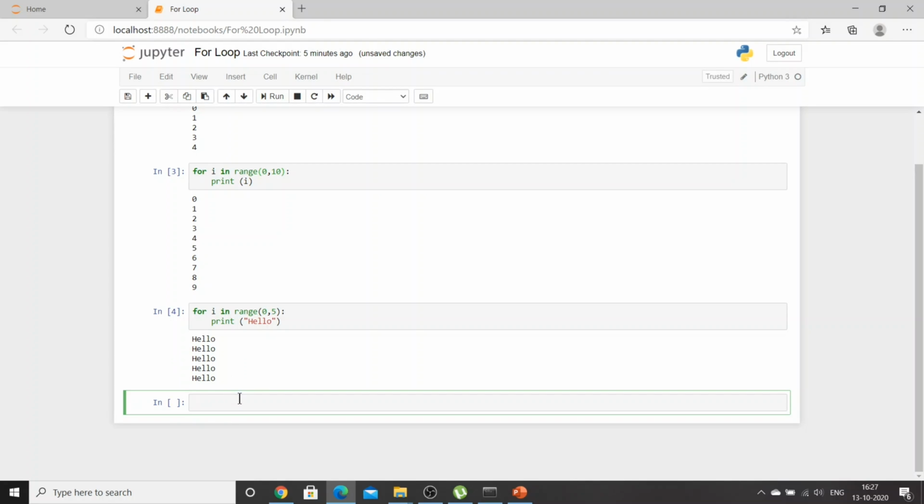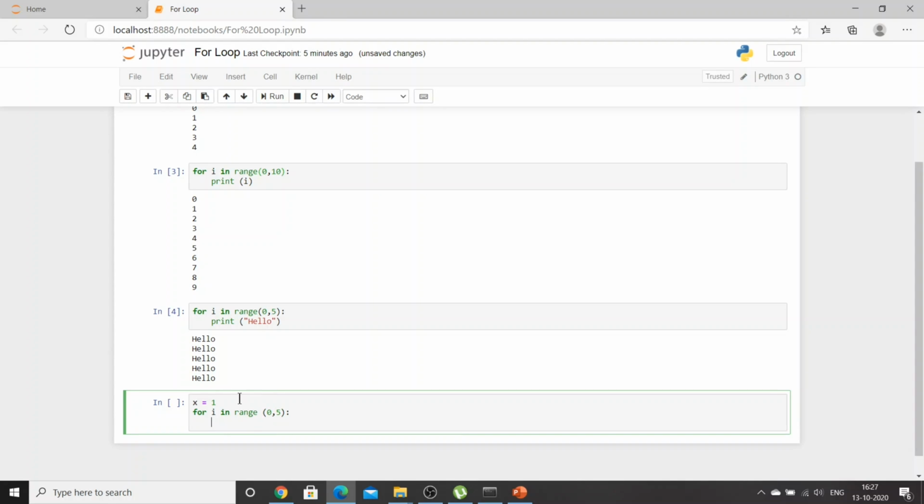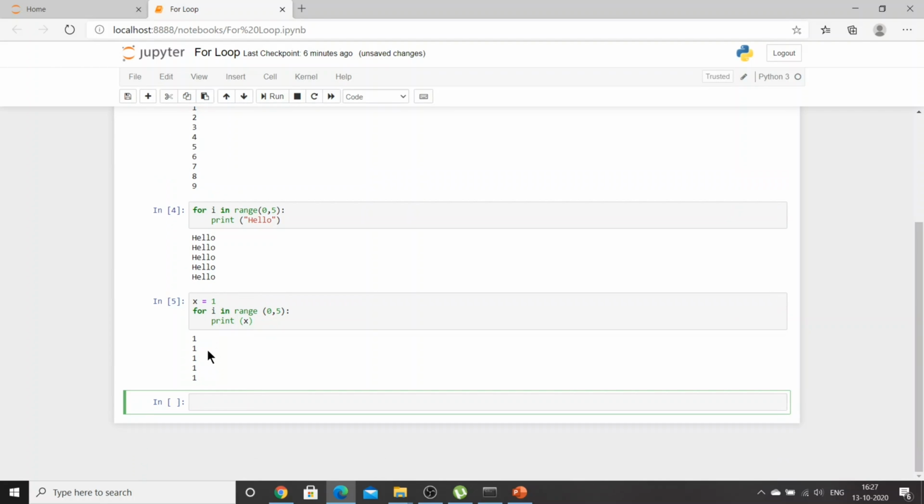Let's take another example. This time we will do a different sort of operation. I will declare a variable x is equal to 1, and I'll say for i in range 0 to 5, print x. Can you see 1 1 1 1 1 printed?